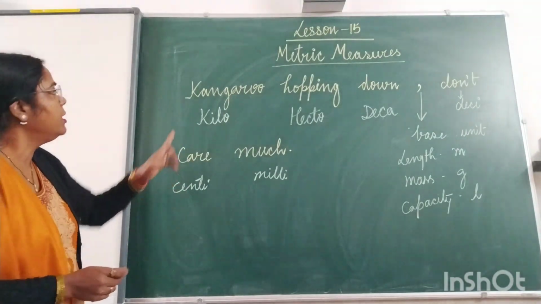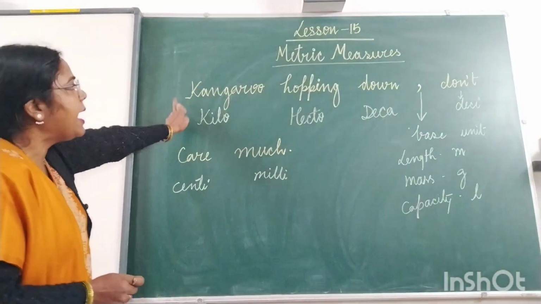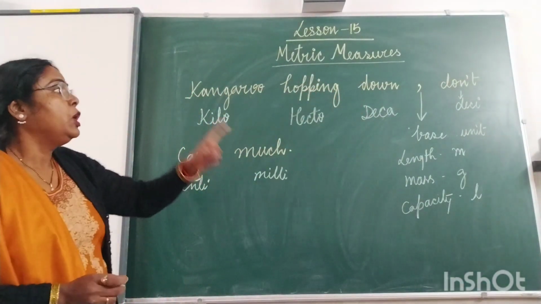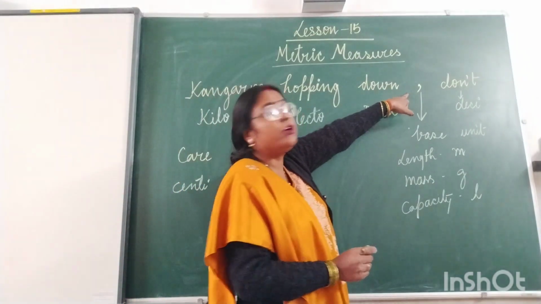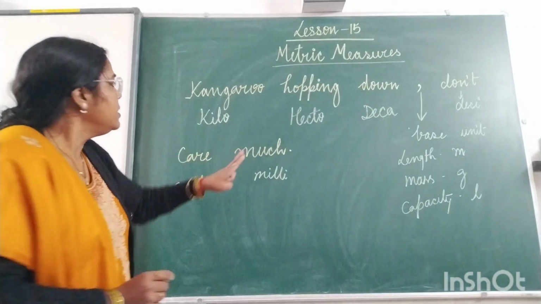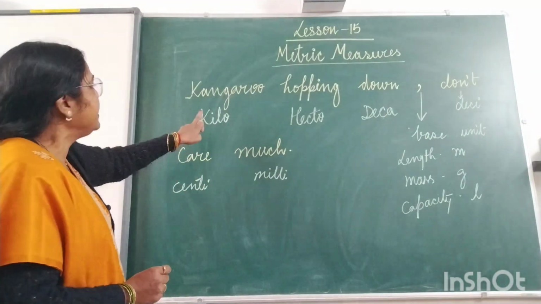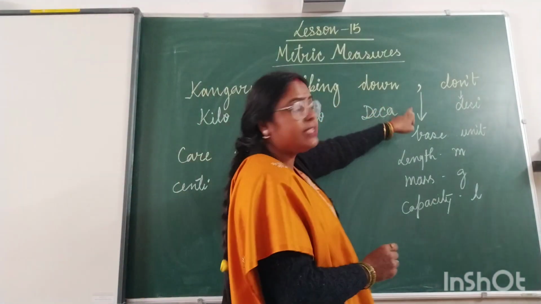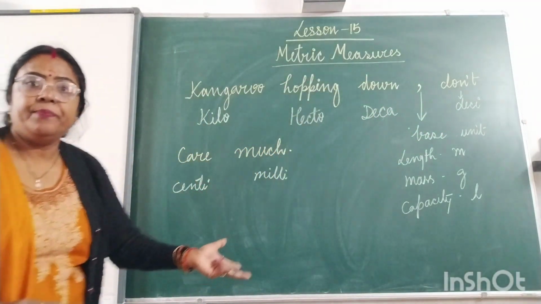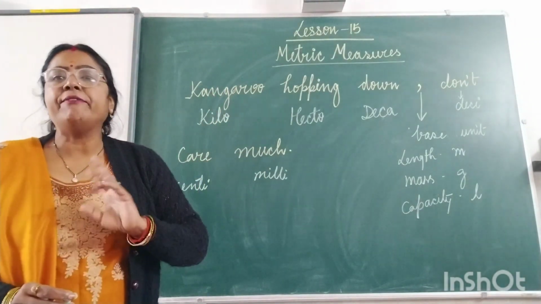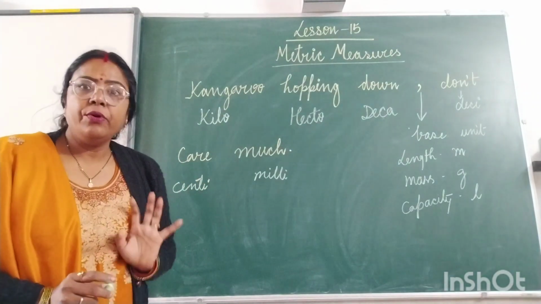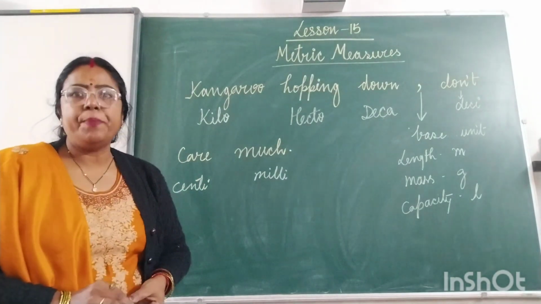So what we have to learn is the acronym Kangaroo Hopping Down, comma, Don't Care Much. Don't forget to put the comma, because this comma is the most important part of this acronym. Clear? So again I am repeating: kilo, hecto, deca, standard unit or base unit, deci, centi and milli. If you have learned this, you will never forget the conversion of metric measurement in your life. Okay? Please note it down in the copy.